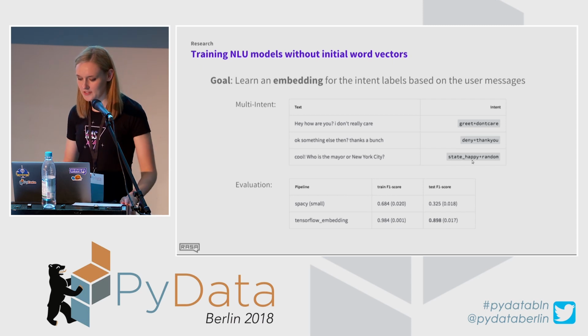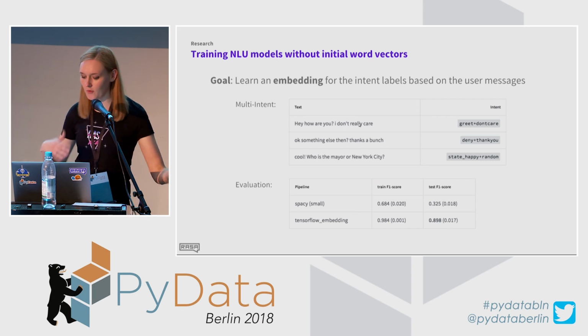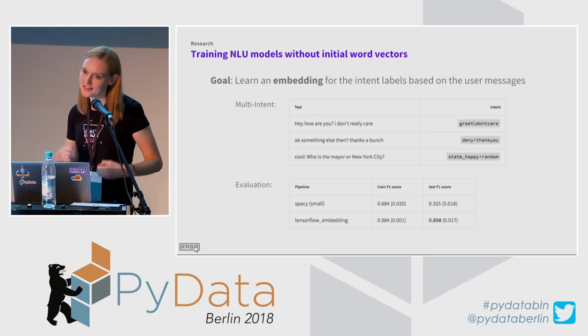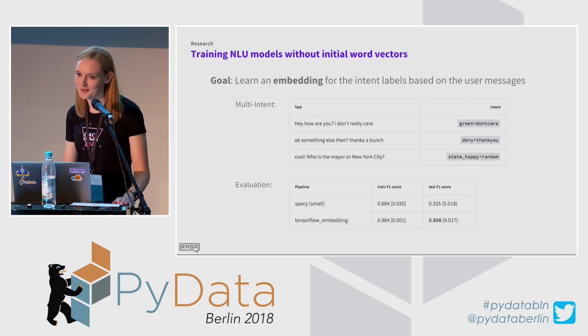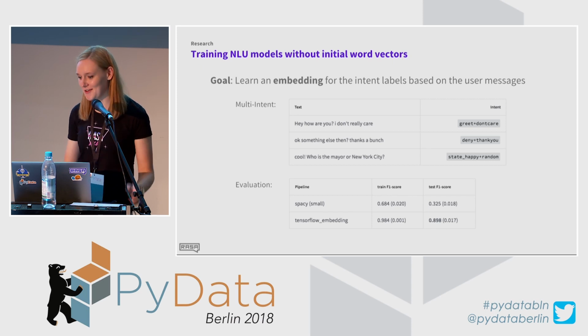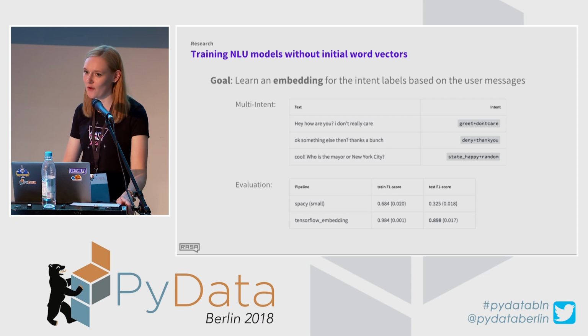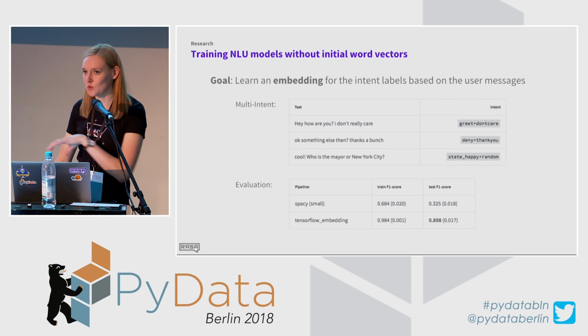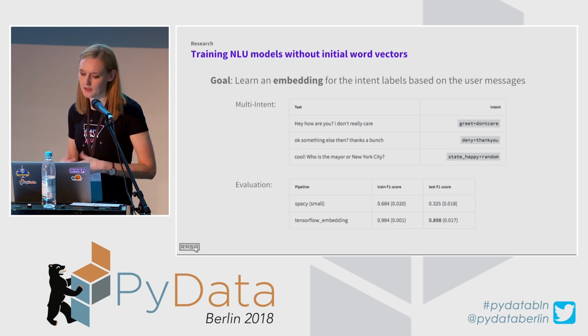So here is an example of those multi-intents. You would have an example like, "Hey, how are you?" and something like, "I don't really care." And then you would assign a multi-intent, greet and don't care, to this. It can complicate things a little bit more, so you have to be careful with using them. You have to use them only when it really makes sense, because I think it's quite an easy way to overcomplicate your chatbot. But on the flip side, when used well, it can make chatbots a lot more flexible and generalizable.